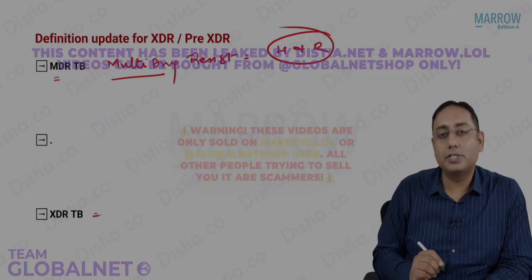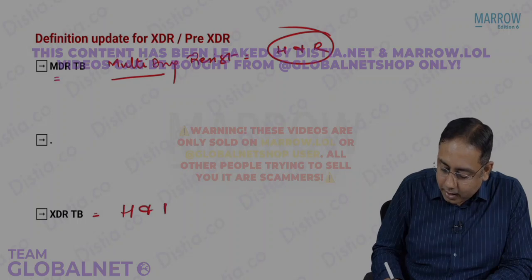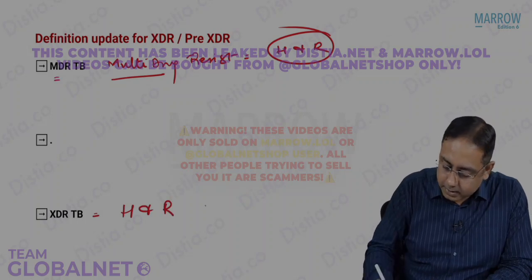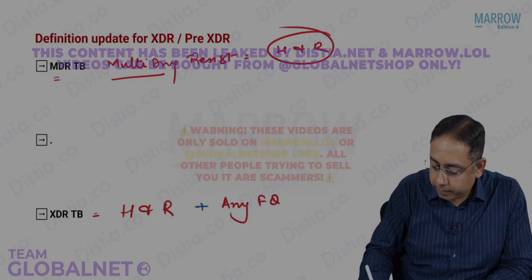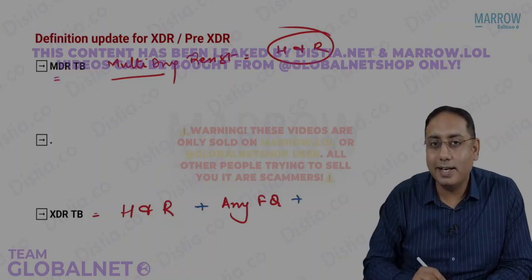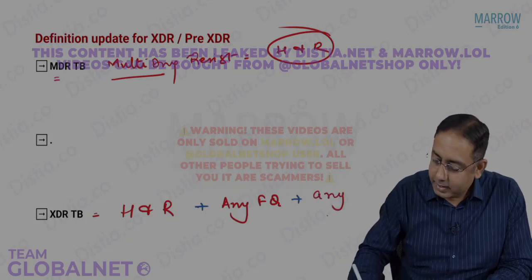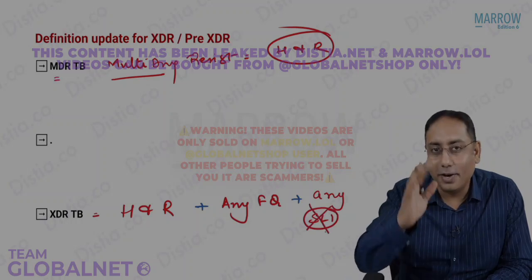What do you mean by XDR TB? Please note that XDR tuberculosis is H and R resistance plus any fluoroquinolone plus any second line injectable. This is the old answer. It is gone now.